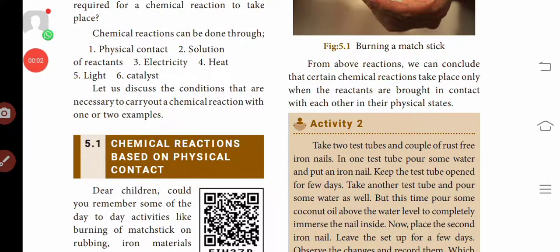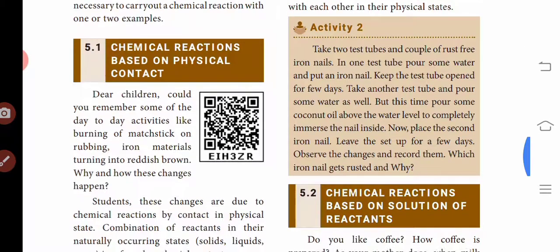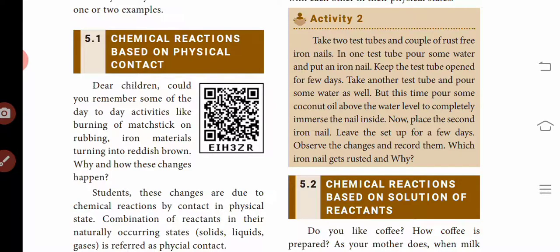Physical contact takes place in the set of firewood, matchbox, and the circuit clamp. These three examples are explained in the physical states: the physical states and the reactants. What are the reactants? What are the products that are produced?